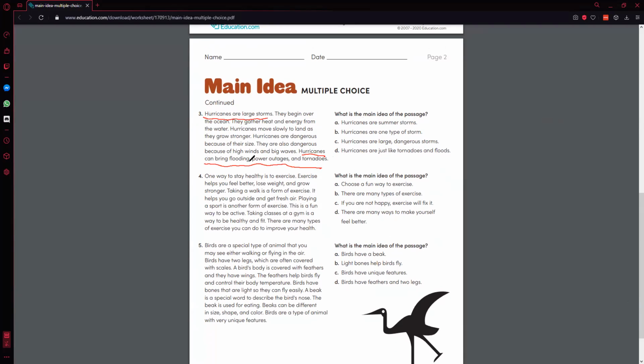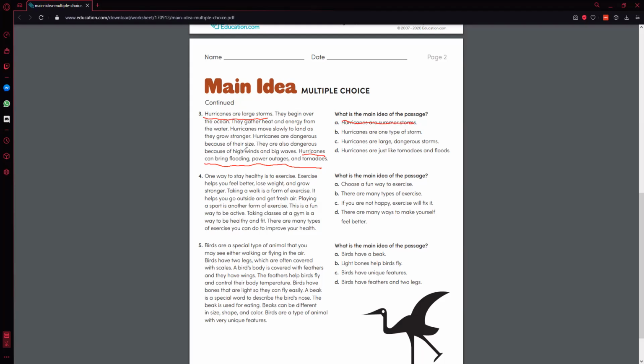Hurricanes can bring flooding, power outage, and tornadoes, and hurricanes are large storms. With these 2 sentences, we went through the options and determined if they support them or not. Hurricanes are summer storms. No, it does not say that, so we crossed it out.